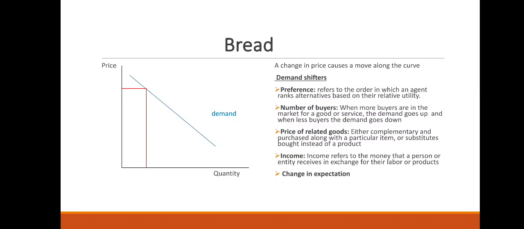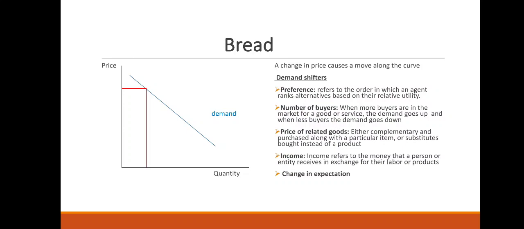Or let's say Pepsi and pizza. Let's say it's a particular shop that sells Pepsi and pizza, and you want to buy pizza, and they tell you that the price of pizza has increased. The demand for Pepsi will drop in the market. That's price of related goods.